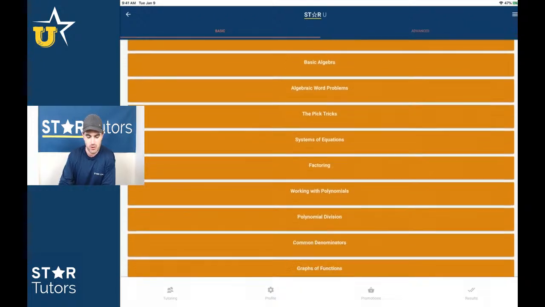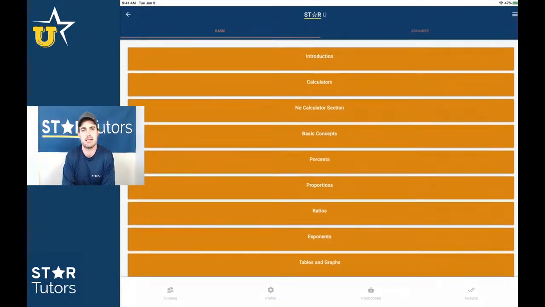If you click SAT and then SAT Math on the next page, it's free to download. You'll have all of the concepts that we'll discuss today, particularly on the no calculator section, because you have to know a lot more math content on this section. So check out the SAT math section of our Star U app.